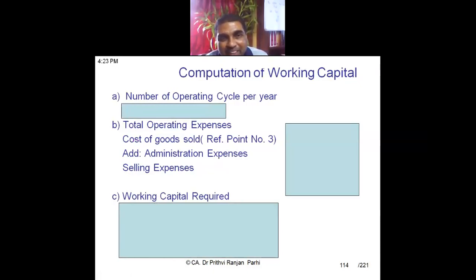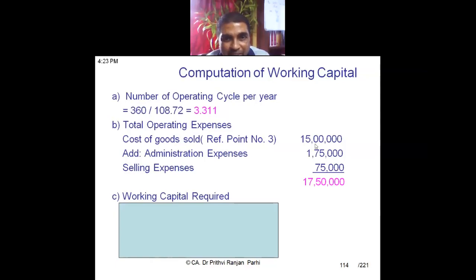Now, how many operating cycles will be there in a year? 360 divided by that much. So it comes to 3.311 operating cycles. This many number of operating cycles are there in a year. And total operating expenditure is this much, 17 lakh 50,000. Cost of goods sold this month, administration expenditure this month, selling expenditure this month, totally 17 lakh 50,000. Okay, this is the total annual requirement, and in a year there are 3.311 cycles. So 3.311 cycles are going to be repeated.